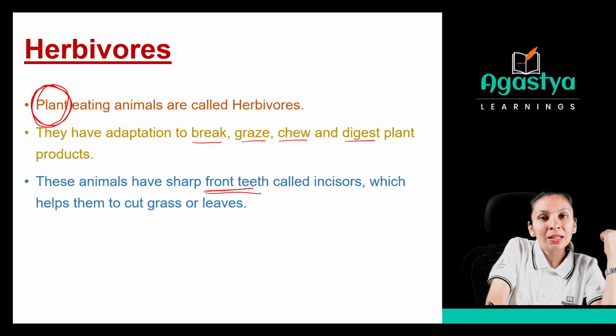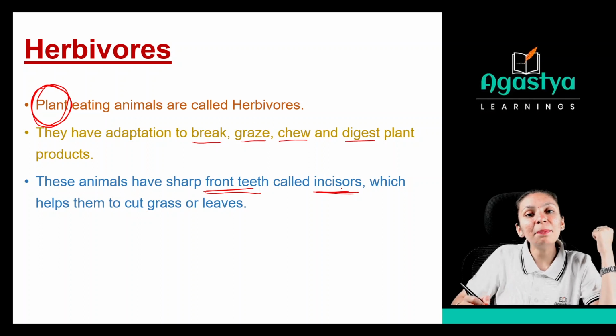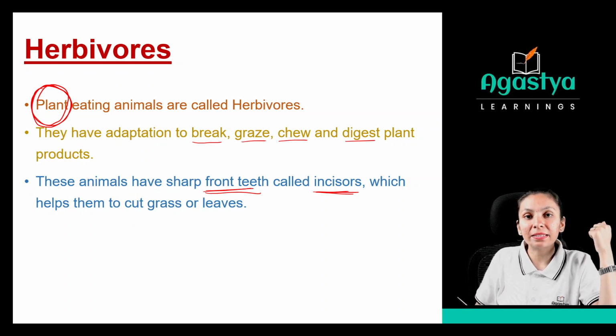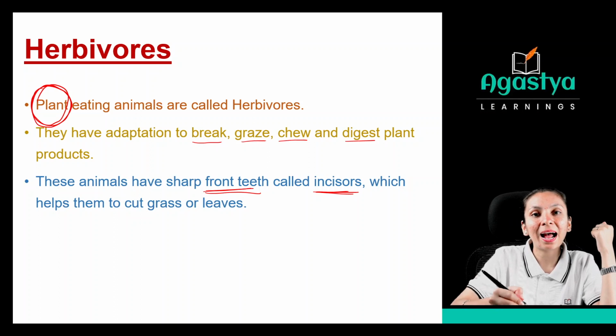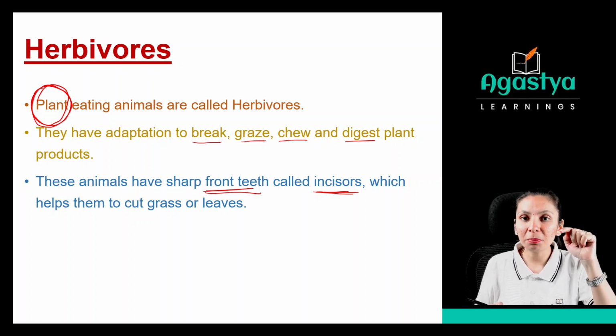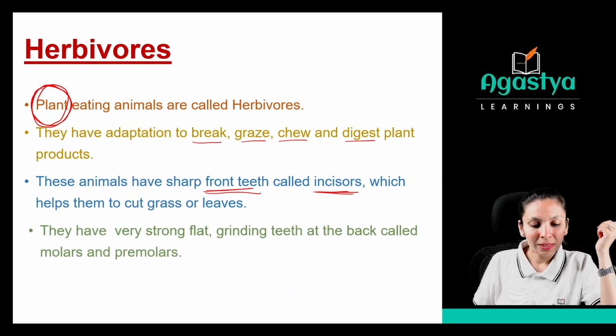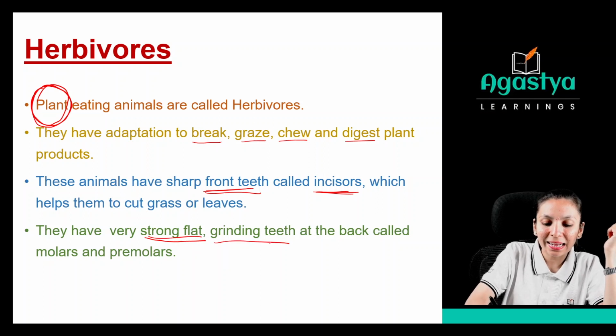Now see, these animals have sharp front teeth. Remember this part. These herbivores have sharp front teeth. They are known as incisors. See, this is a type of teeth called incisors, okay? But mostly we say incisors, which help them to cut grass or leaves. So these front teeth in the herbivores are incisors, which can easily cut down the grass or leaves.